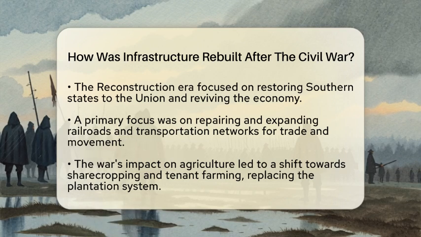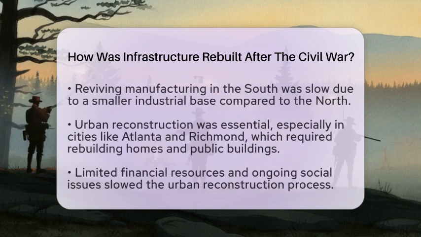Next came agriculture and industry. The war had devastated farms and taken away enslaved labor. This led to a shift in farming practices. Sharecropping and tenant farming became common, replacing the old plantation system. Reviving manufacturing was a slower process since the South had a smaller industrial base compared to the North.